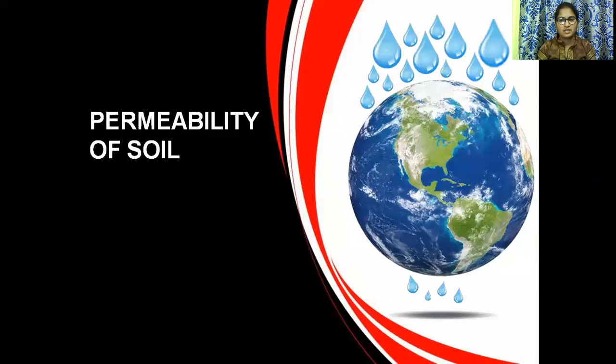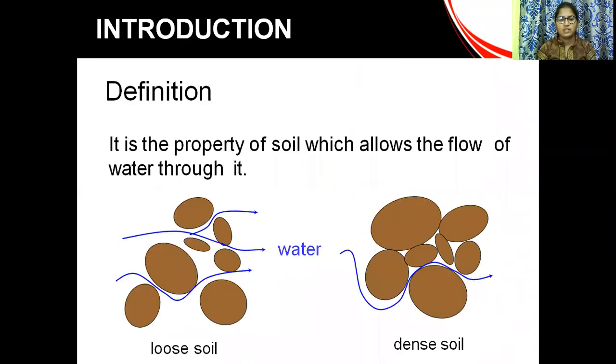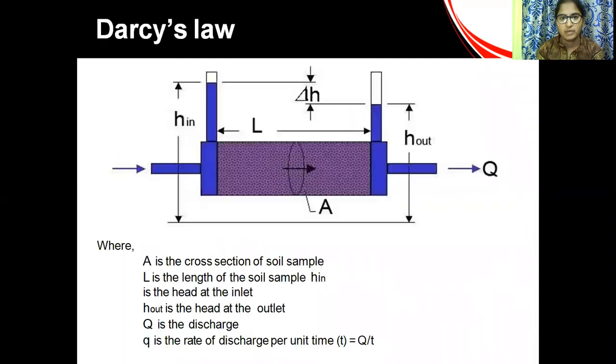Now, in the previous class we already discussed permeability of soil. What is permeability of soil? The ability with which water can flow through the soil particles is called permeability. It is the property of soil which allows the flow of water through it. Loose soil can permit water very fast, and dense soil permits less water. The importance of permeability was already discussed.